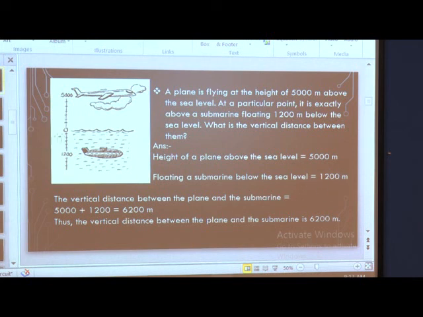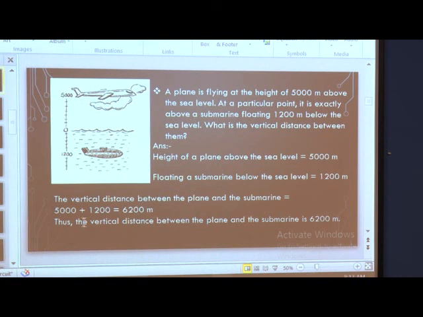Below means we have to go for a negative integer. The vertical distance between the plane and the submarine is, what do we have to do? I want the total distance between these two. So, I have to add both. So, 5000 meters plus 1200 meters gives us 6200 meters.